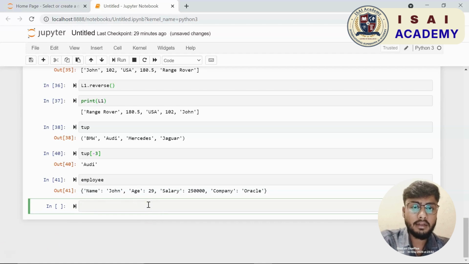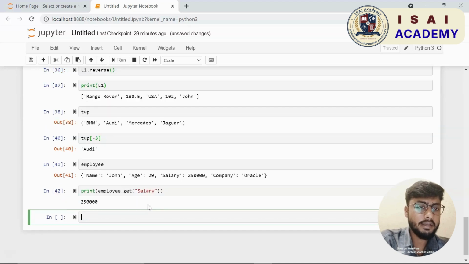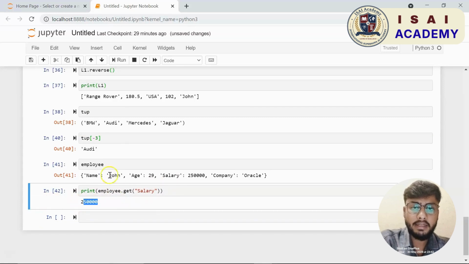So I have my tuple name followed by the square brackets, and then I have my index. If I run this, you get Mercedes. And again, in a Python tuple the index value starts at 0 and not 1. So BMW is at index 0, Audi is at index 1, Mercedes is at index 2. You see it there, and then Jaguar we have at index 3.